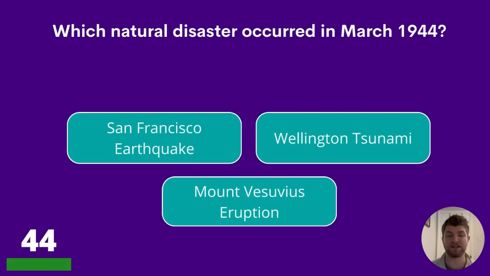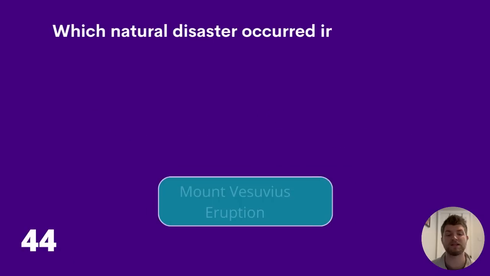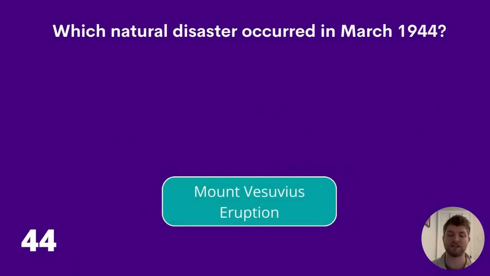44. Which natural disaster occurred in March 1944? San Francisco earthquake, Wellington tsunami, or Mount Vesuvius eruption? The answer is Mount Vesuvius eruption.